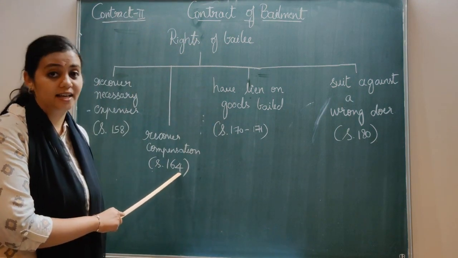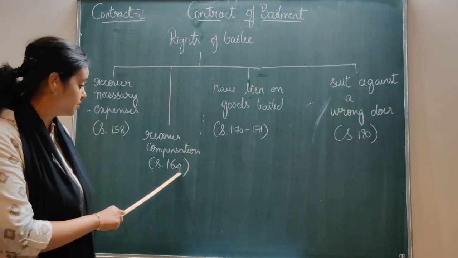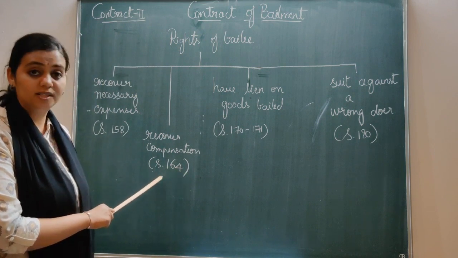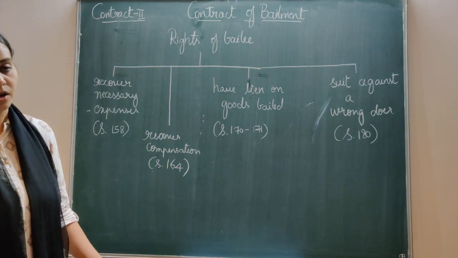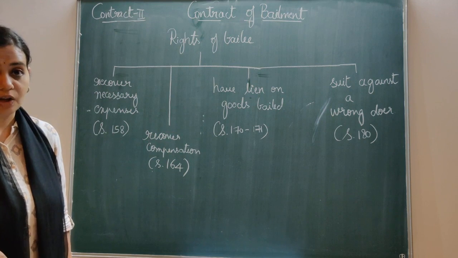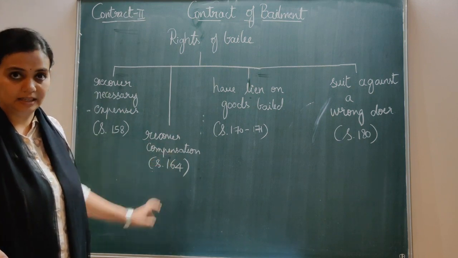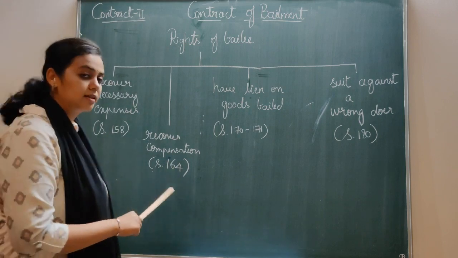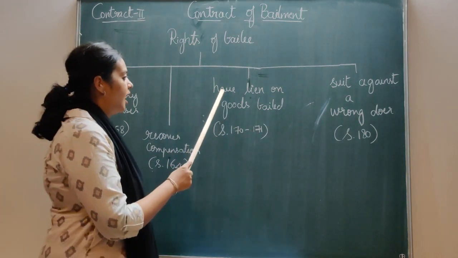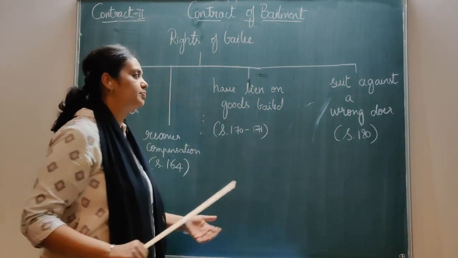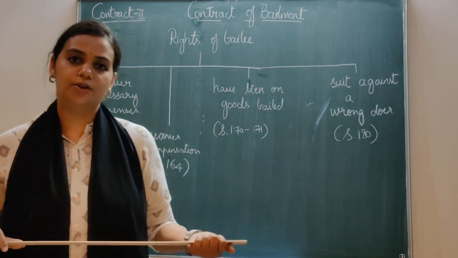Remember this? In yesterday's class we were discussing this section 164, wherein if there is any loss incurred, the bailee has to be compensated by the bailer. Fine. Again we'll discuss this. Let's move on to the next point. Have lien on the goods paid. So what it says, have lien on the goods paid.